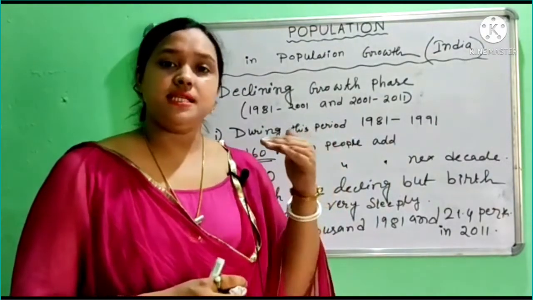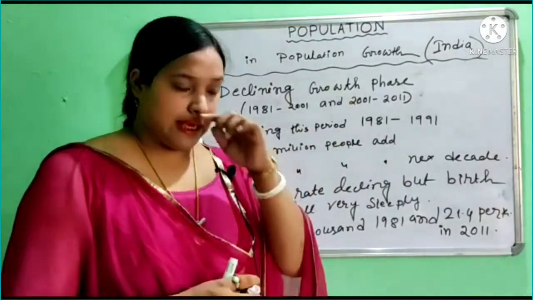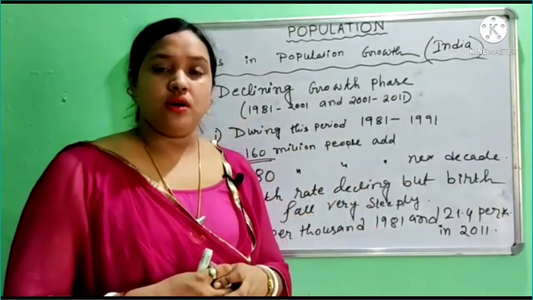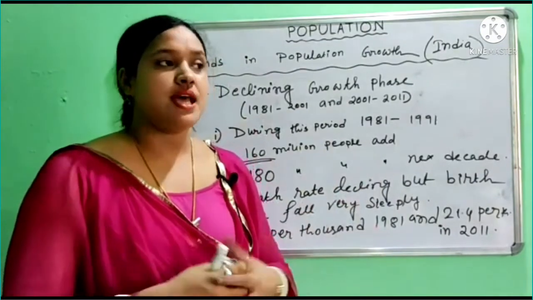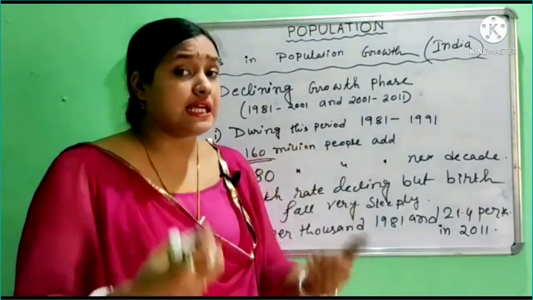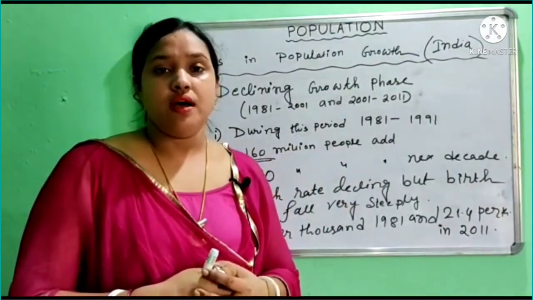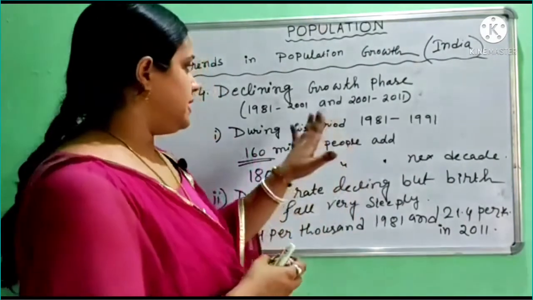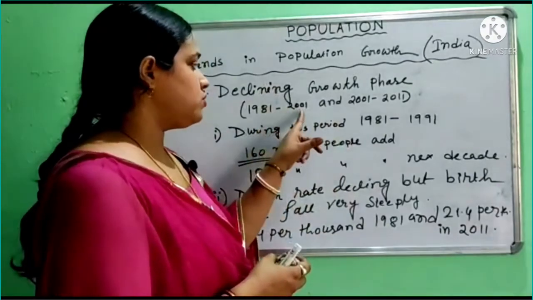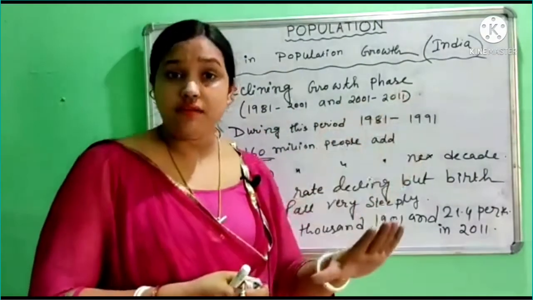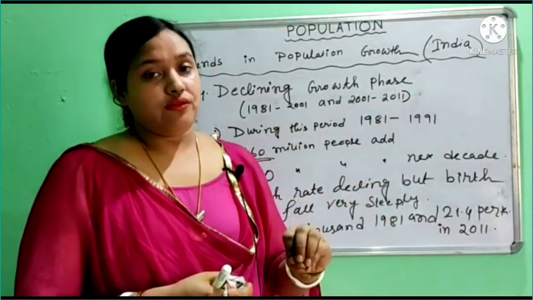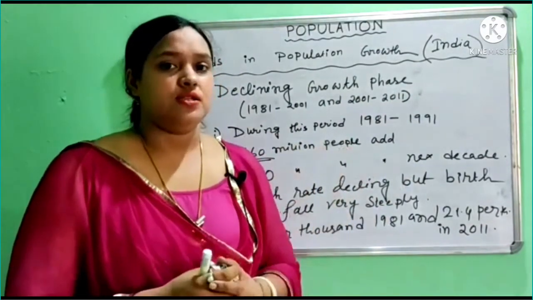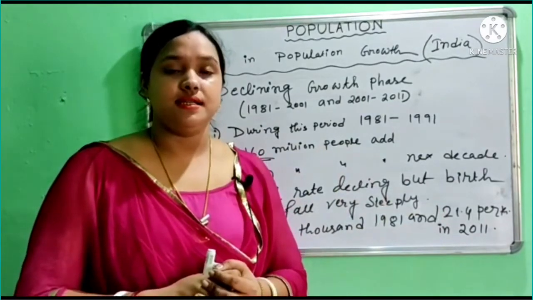So this is because all Indians followed good family welfare norms, and there was obviously an increase in the average age of marriage. So these are all the reasons we found during 1981 to 2001 and 2001 to 2011, that we found the population growth rate declining. So that is a good sign.